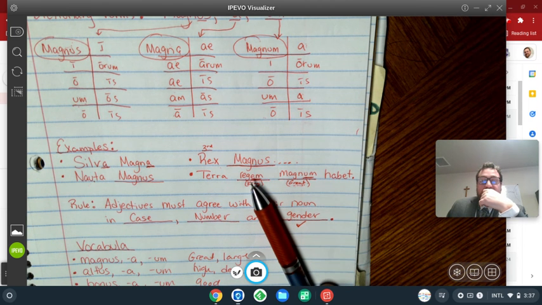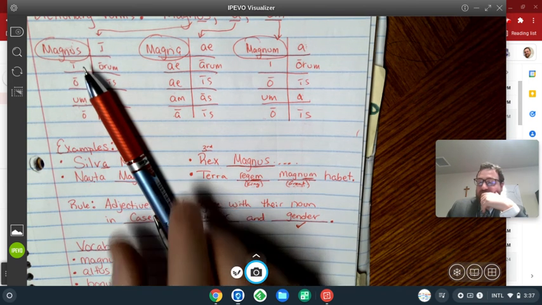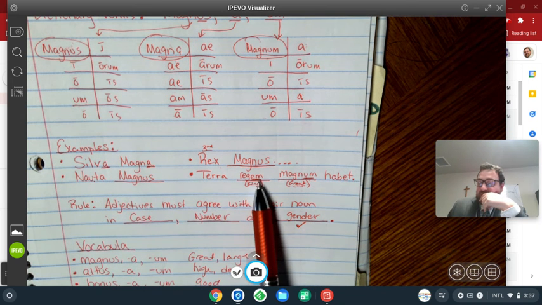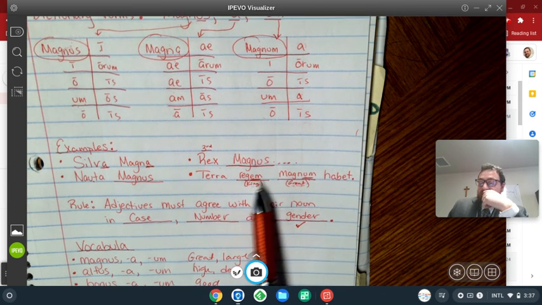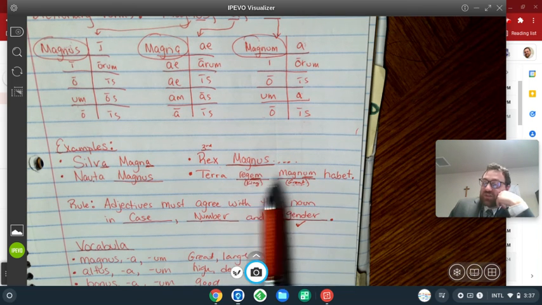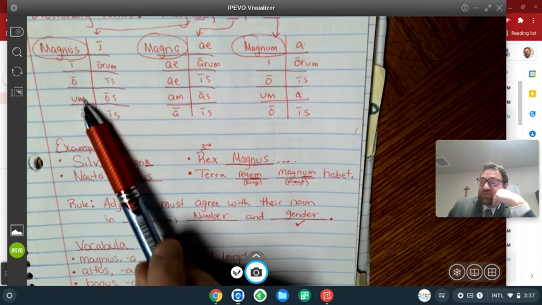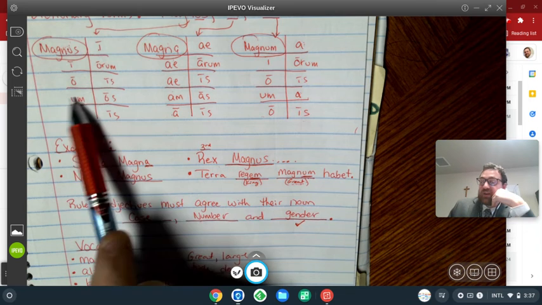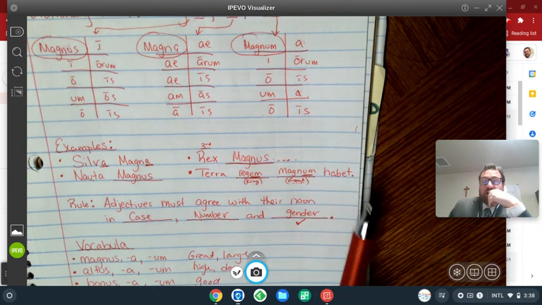Okay? So what I would need to do first is, what is the gender of king? We know that's masculine, so I need to pick my masculine. Okay, now I need to pick a word that's singular and it's accusative, because the word that it's describing is in the accusative, and the word that it's describing is also singular. So that's why it says magnum. Terra regem magnum habet.